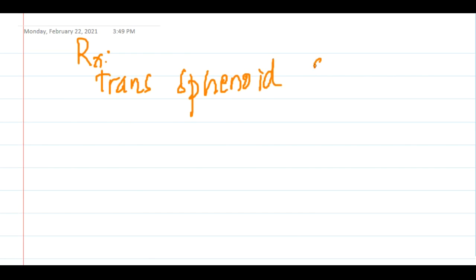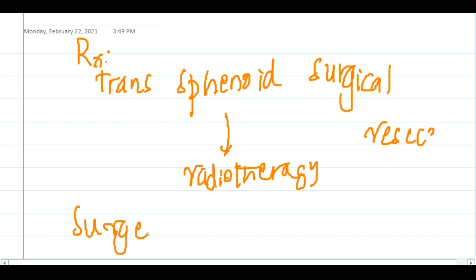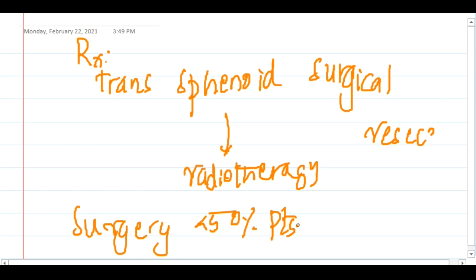Then if you see the treatment, transsphenoidal surgical resection can be done. This transsphenoidal surgical resection is followed by radiotherapy. In these patients, surgery alone is curative in less than 50% of patients, because there are increased chances of recurrence. So this is about craniopharyngioma.